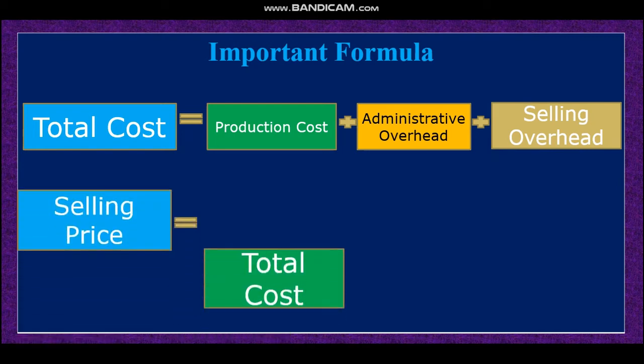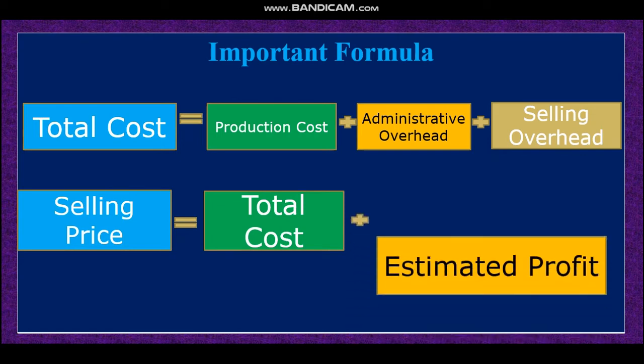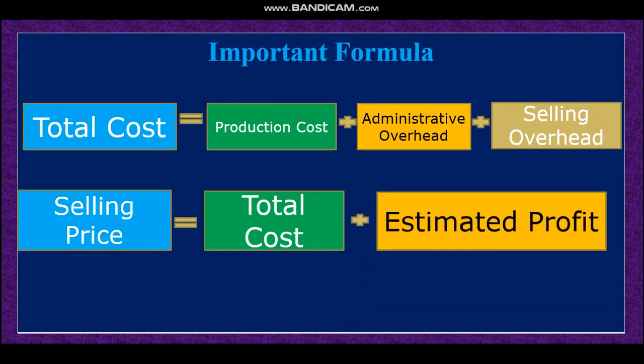Selling price, dear student, is total cost plus estimated profit. That means whatever profit the owner would like to earn, we have to add with total cost, and then we can determine the selling price. This way we can find the profit. This is the most important formula for this chapter, dear student. Of course, all of you will memorize these formulas.